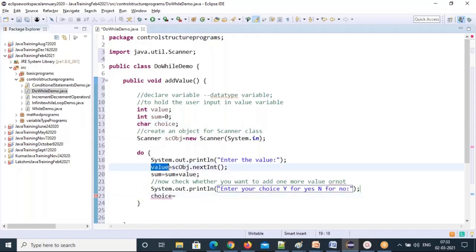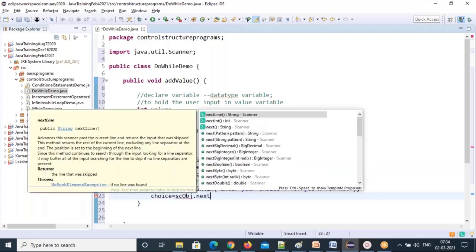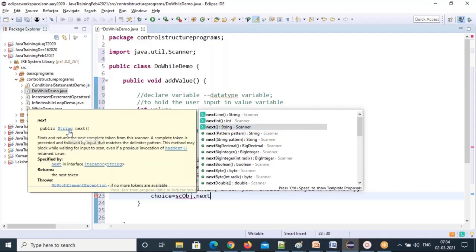Here also the value variable we assigned. So the sc object, dot next method. This next method returns string type data, and we don't want a string.